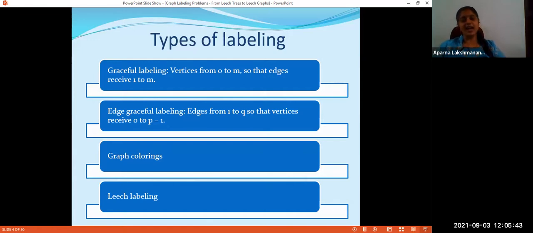Again, as we know, we can give colors either to the vertices, which corresponds to vertex labeling. We can color the edges, which corresponds to edge labeling. And if you color both vertices and edges, we get total coloring, which corresponds to total labeling. And the one which I will be focusing on in today's talk is leech labeling.